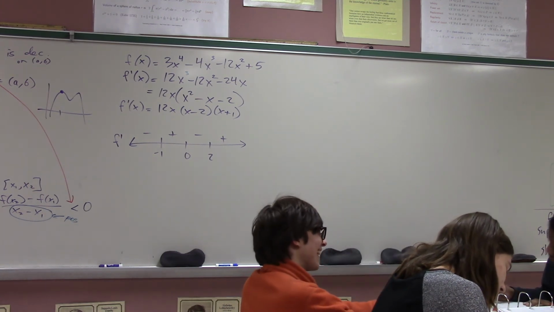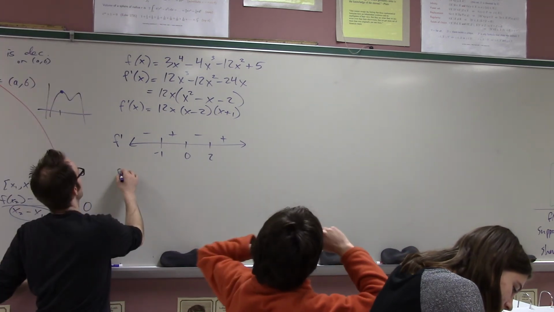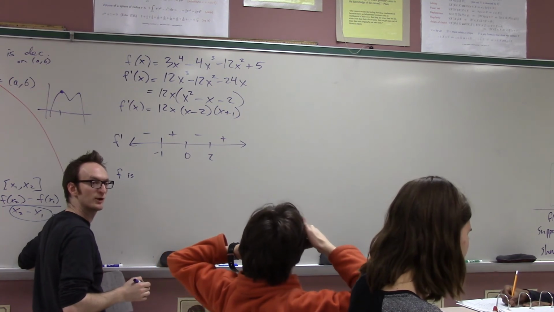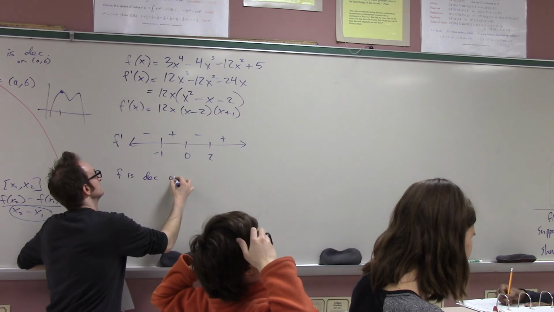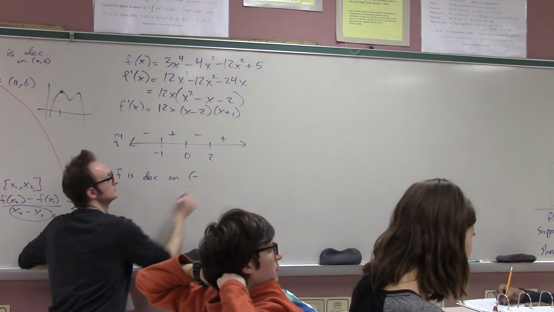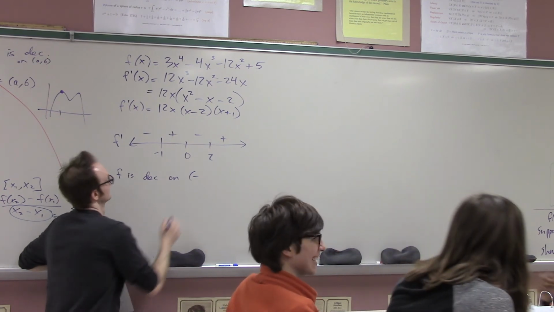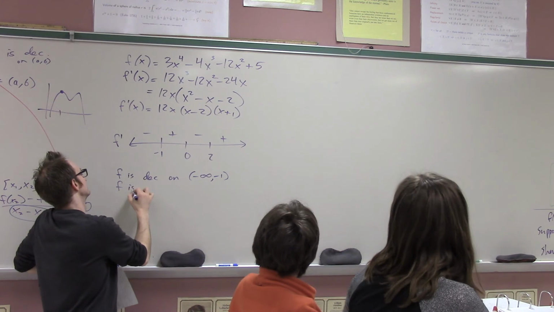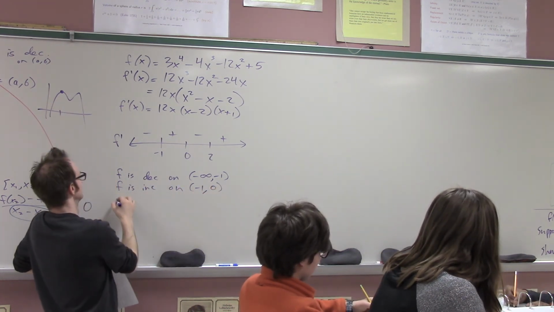Now I can say for sure that this function is, you tell me, let's go in chronological order. F is decreasing from -1 to infinity. Customary to go left to right. And then it's increasing from -1 to 0. And it's decreasing from 0 to 2.